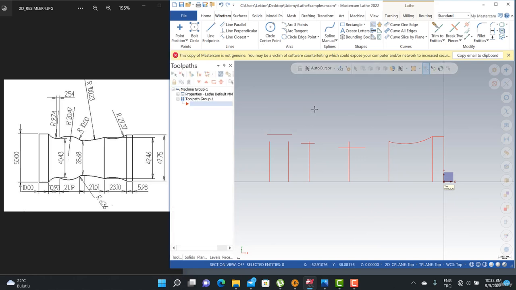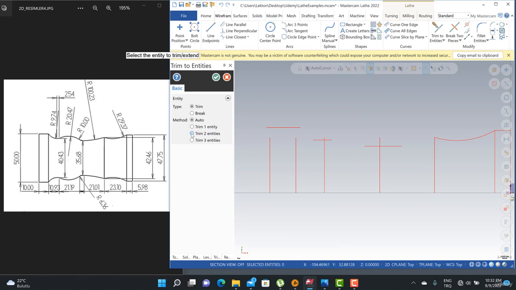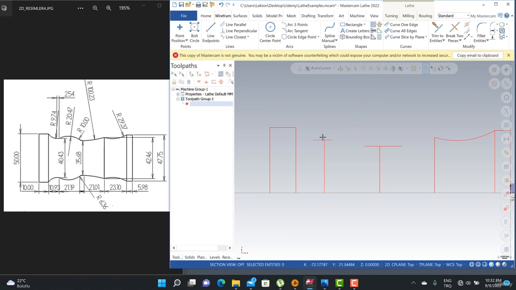Yes, that's it. At that point we can also use the trim entities. We can turn to trim entities, click here and here, and then we can turn to the divide options, so we can easily get rid of all that part, and then we can delete it.